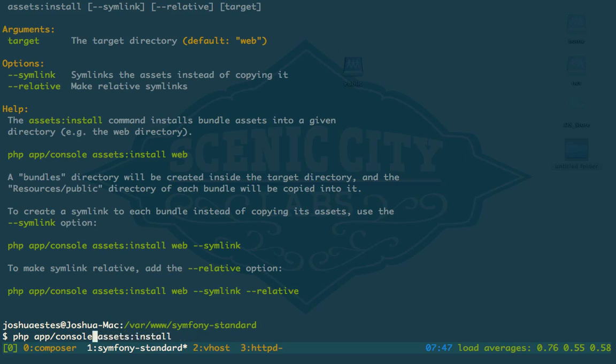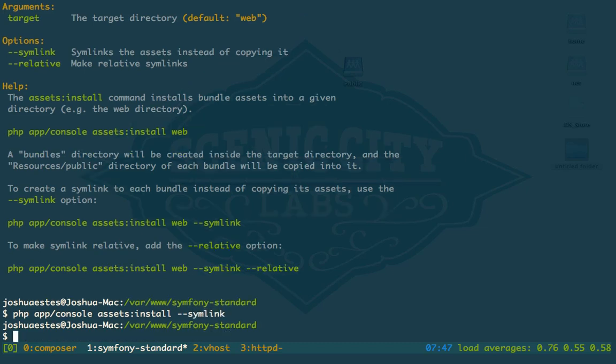If you type help before any of the commands, you'll get some nice information output. Actually, let me go ahead and not do it that way.